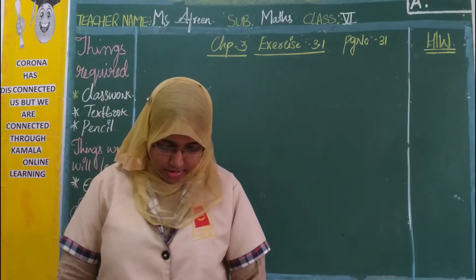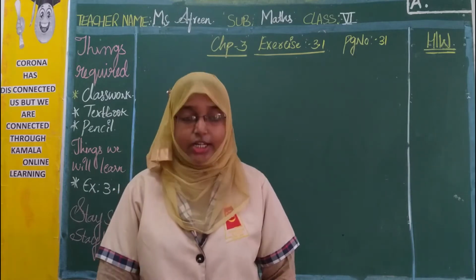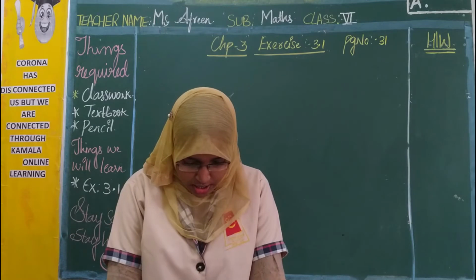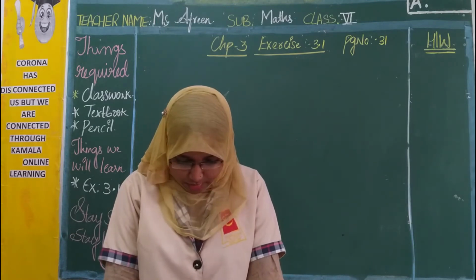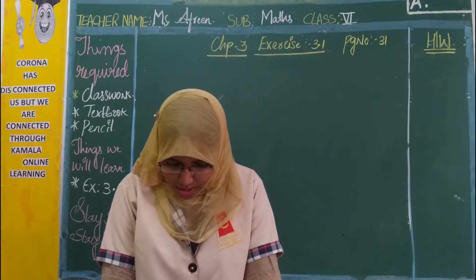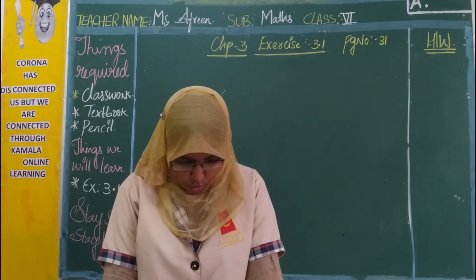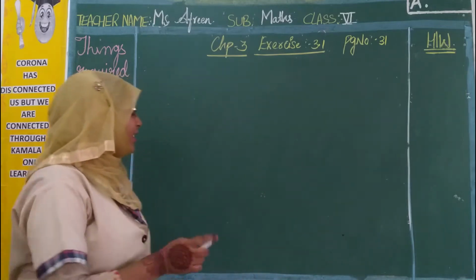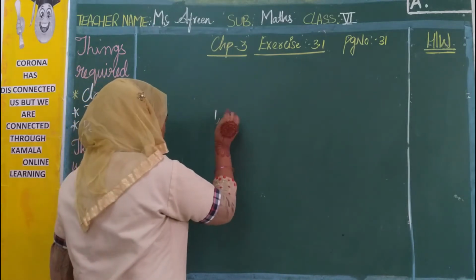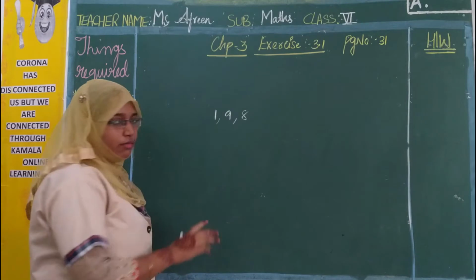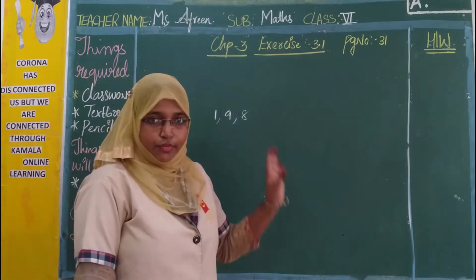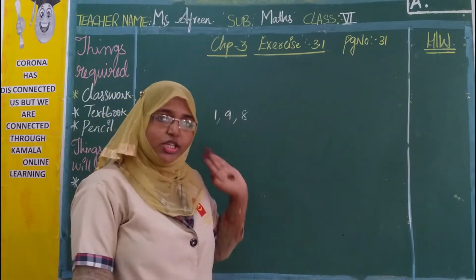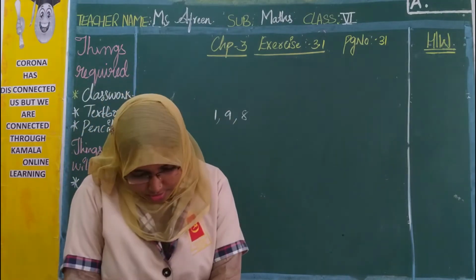I request everyone to please open page number 31. See what is the 4th question they have given. Make 3 different 3-digit numbers using 1, 9 and 8, where each digit can be used only once. Check whether these numbers are divisible by 9. So here they have randomly given 3 digits, 1, 9, 8. They are telling us to form 3-digit numbers by using these 3 different digits and check whether those numbers are divisible by 9 or not.